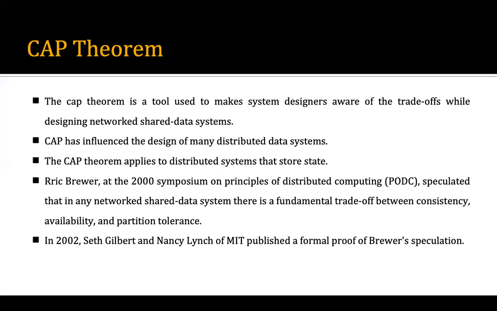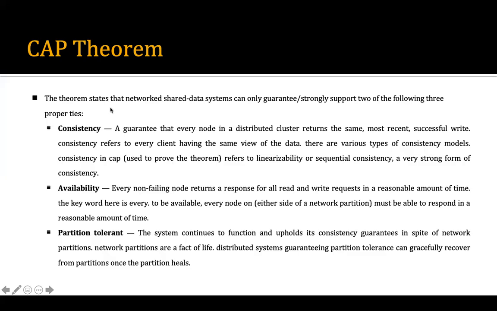But in 2002, Seth Gilbert and Nancy Lynch of MIT published a formal proof of Brewer's speculation, about the trade-off. And they have given a theorem.